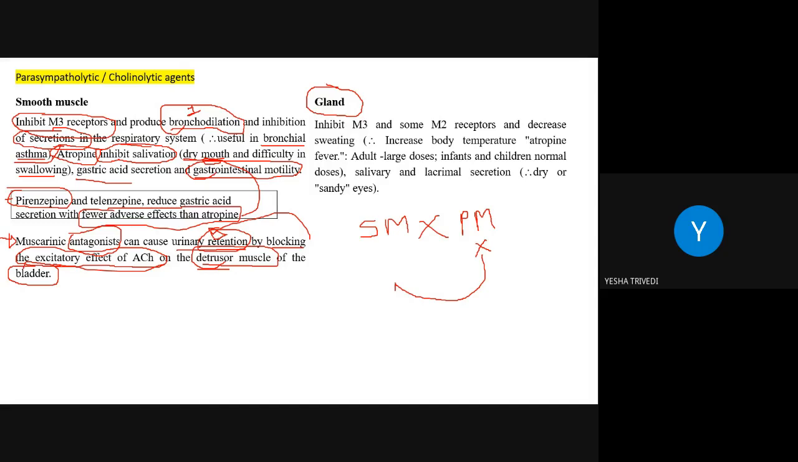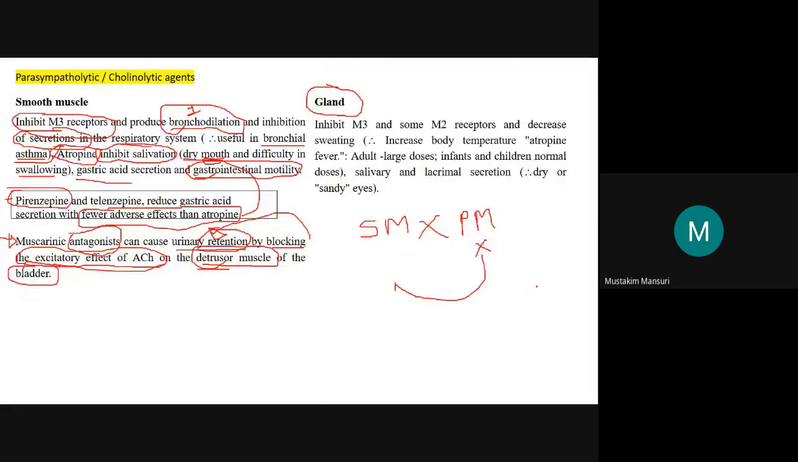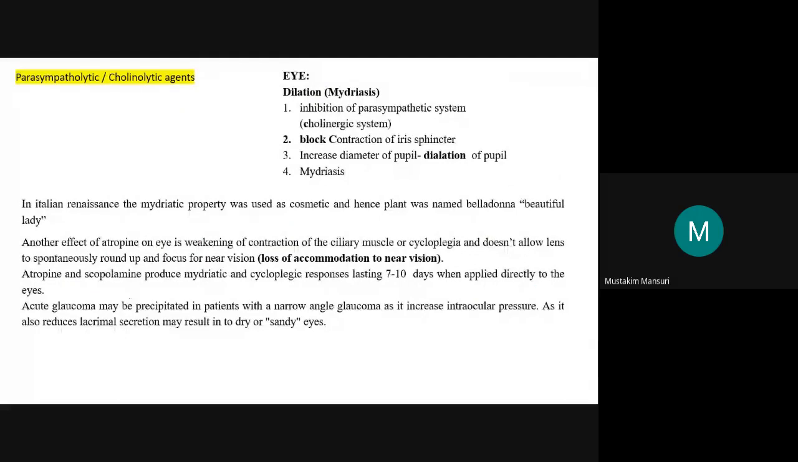Miosis. No, parasympatholytic. The enemy of the enemy is a friend. Just earlier we discussed the concept. Sir, similar effect, right? So it will also produce the mydriasis. Okay, you can turn off your microphone. So let's see the effect on the eye. It will produce the dilation, mydriasis.